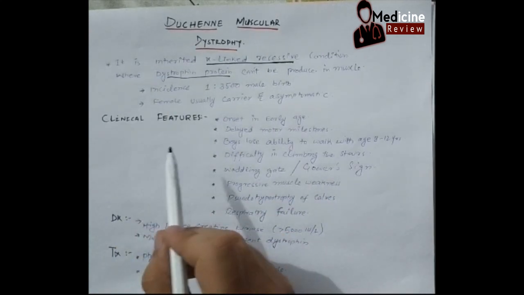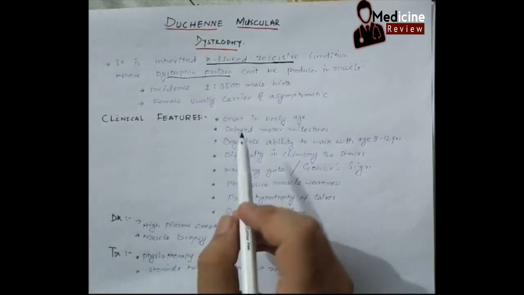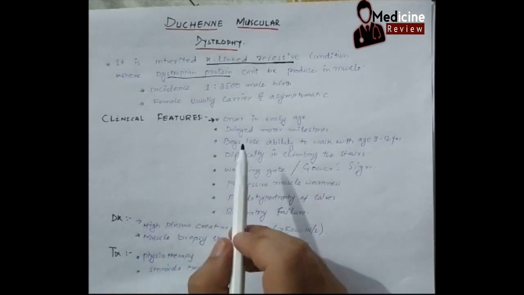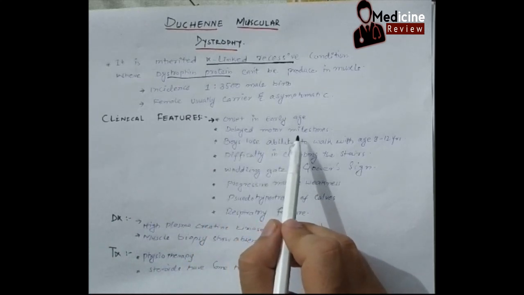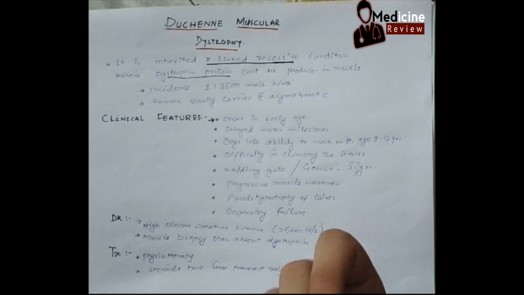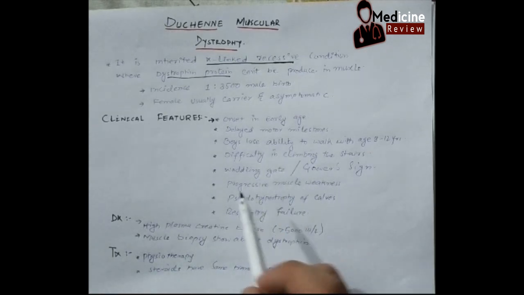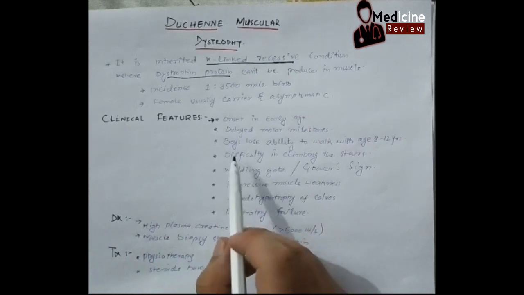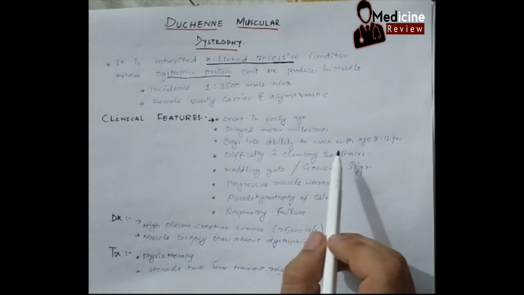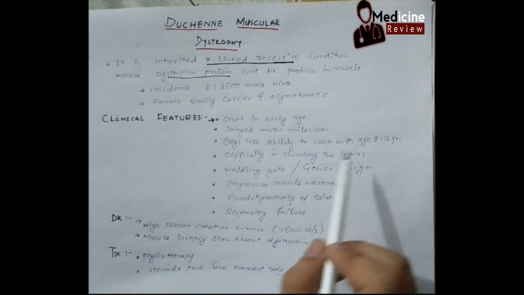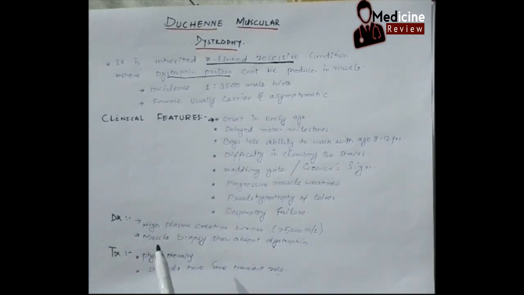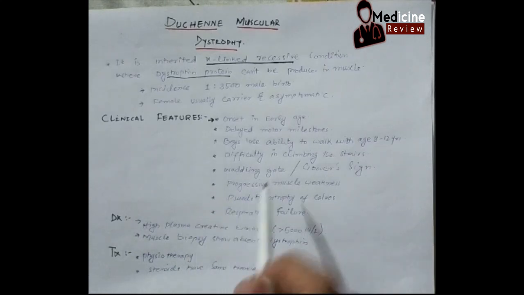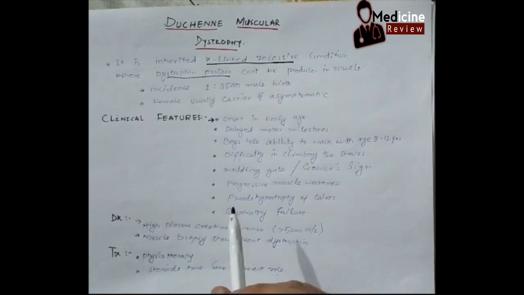Look at the clinical features. The disease onset is very early in age, and they have delayed motor milestones, like they start to walk very late. The baby boy loses the ability to walk within the age of 8 to 12 years. Now, this is a very important concept to understand. If you see a boy aged 8 to 12 in a wheelchair, then consider this disease, Duchenne muscular dystrophy.